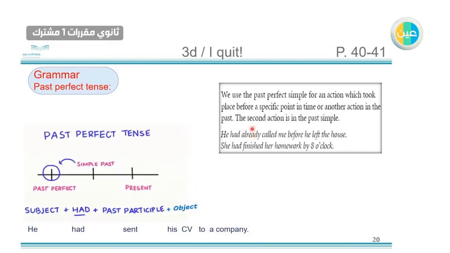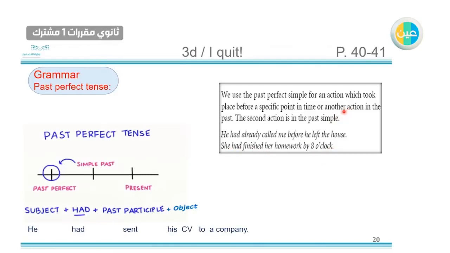So why do we use it? We use the past perfect simple for an action which took place before a specific point in time. For example, he had already called me before he left the house. The second one, she had finished her homework by 8 o'clock. So before a specific point in time, this is one example of it. She had finished her homework. This is the specific time.